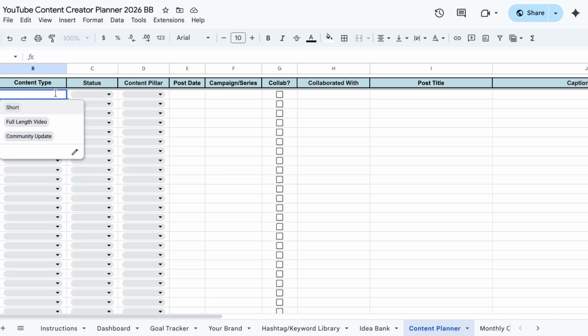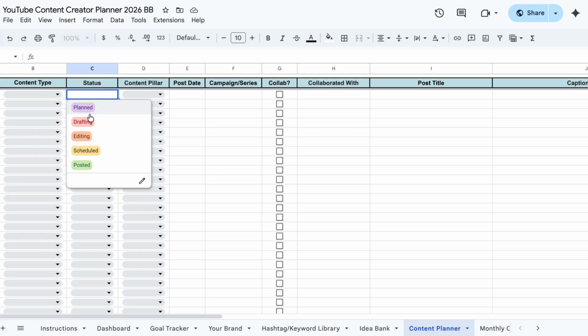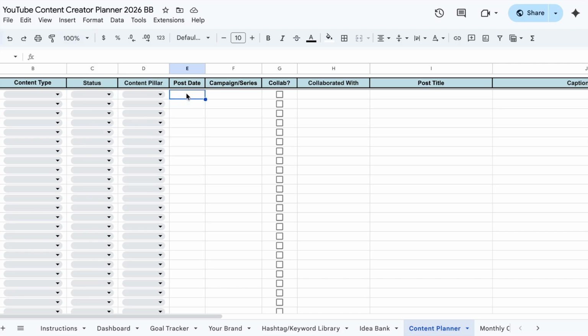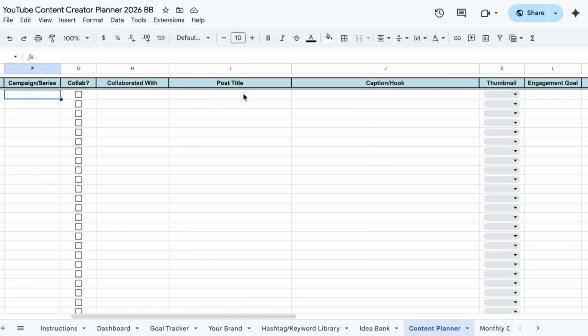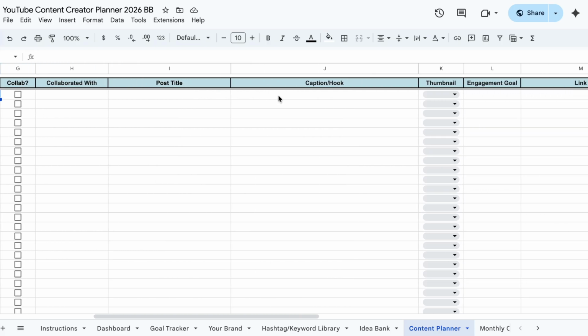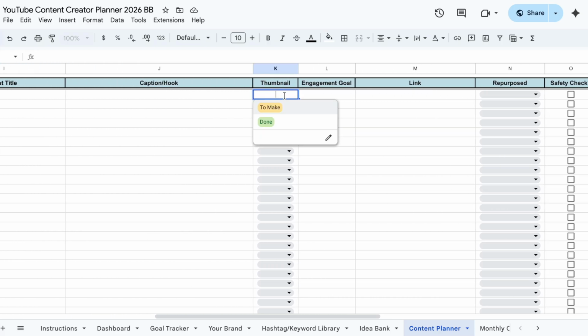So again, content type, status, if it's planned, drafting, editing, scheduled, or posted. The pillar, when you are going to post it, if it's part of a campaign or series, like if you have a signature series. If it's a collaboration, who it's with. The title, the caption / hook. If you've done your thumbnail, what your engagement goal is for the video. If it's like 1,000 views, 500 likes, just free write that in here.